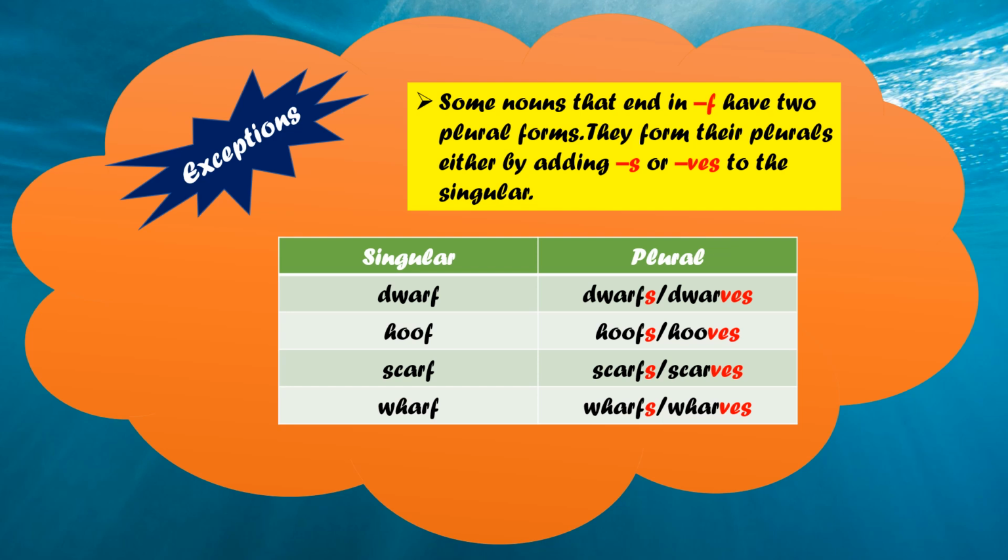See how. First, dwarf. It can form its plural in two ways. Dwarfs, by adding s, or dwarves, by replacing f with ves. Same way, hoof. Hoofs or hooves. Either by adding s or ves to the singular form. So two plural forms are there. Scarf, scarfs or scarves. Wharf, wharfs or wharves. Okay, these are the exceptions. Few more are there.